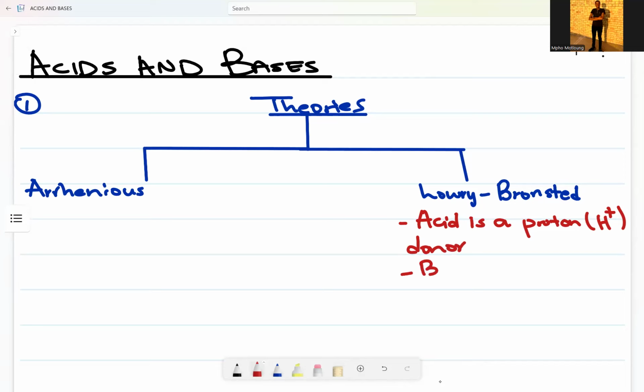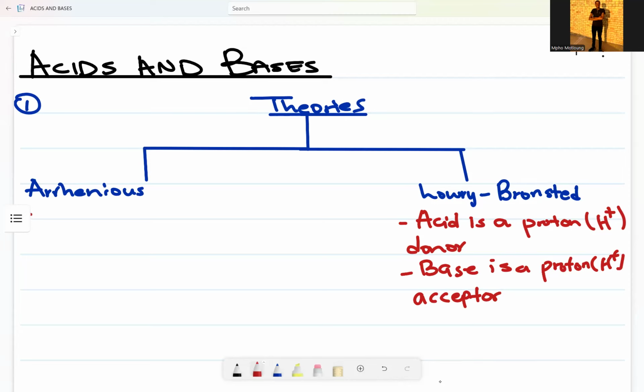Then what is a base? If the other one is a donor, the other one is a what? Remember, a donor is a giver, someone who gives. A base is a proton acceptor. You don't need to include the H plus. Not receiver, just use the terms that they use there.